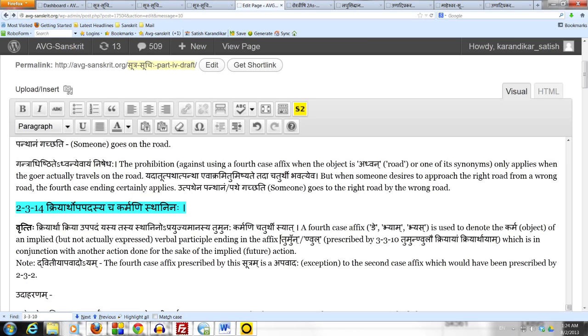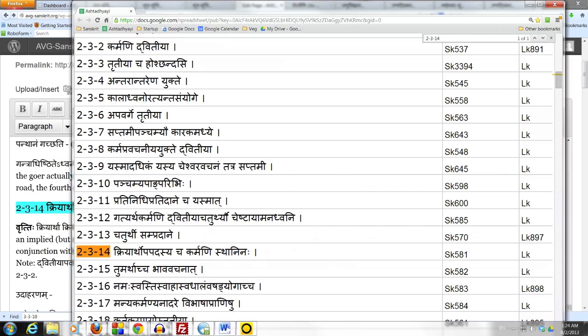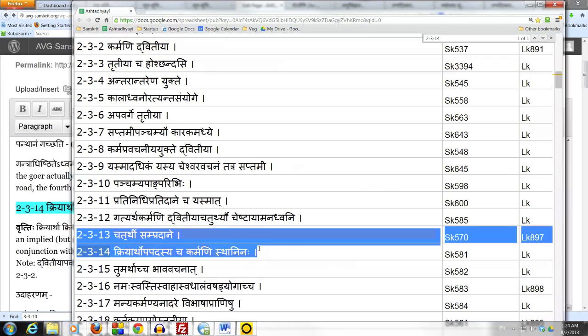The placement of this sutram 2.3.14 right after 2.3.13 Chaturthi Sampradane makes it easy to remember this sutram. Please make a note of it.